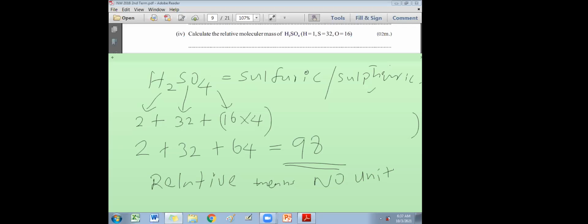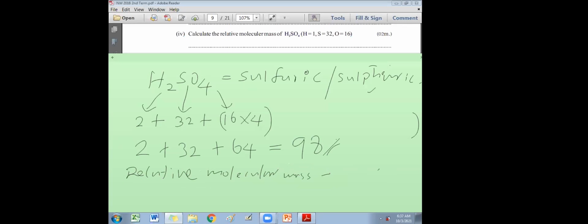Relative atomic mass or relative molecular mass or relative formula mass, no units. But if they say molar mass, then it has units. Both use the same method. If you write relative molecular mass of H2SO4, the answer is just 98.